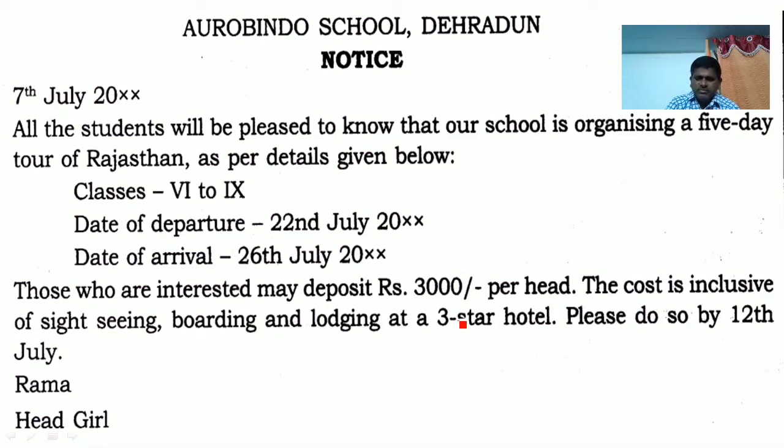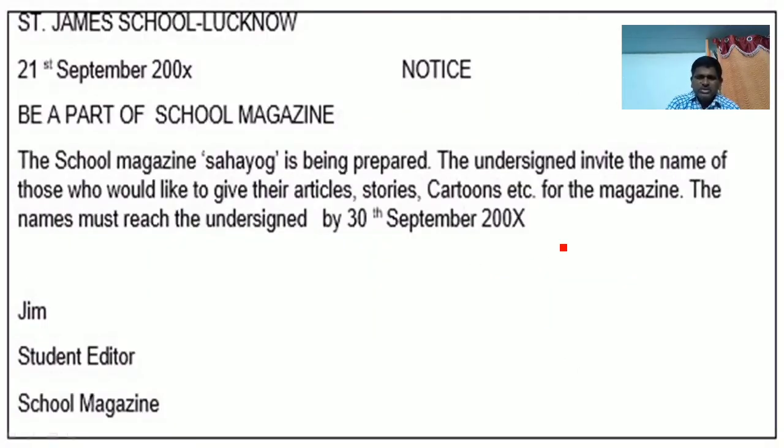Okay, let us go and see one more notice. Okay, shall we see? Look at this one. St. James School, Lucknow. Date, notice, be a part of school magazine. Actually, notice also should be here, but it is written there. But you can understand this is the title, date, and so on. The school magazine is prepared. The undersigned invite the names of those who would like to give their articles, stories, cartoons, etc. for the magazine.